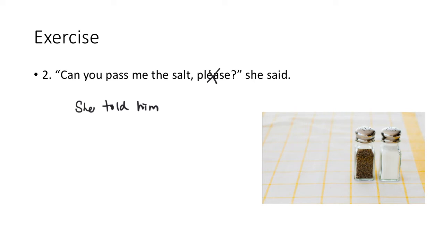Well, here the main action is passing the salt. So let's write down the word for the second part first, to. And in the third part, the verb in its base form, to pass. Now, let's write down the remaining words. Me, the salt. This me refers to her. Remember, the object pronoun should be changed to an object pronoun. She told him to pass her the salt.